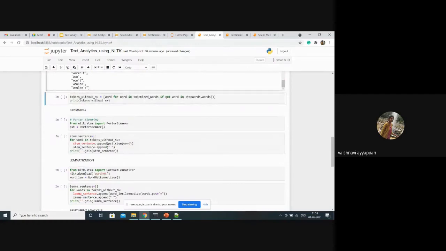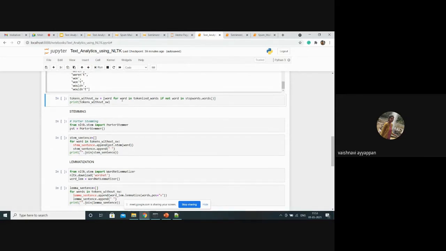Then if the extracted word is not in the stop words, it will be stored in tokens_without_sw, that is, tokens without stop words. So I'm storing it in that list.